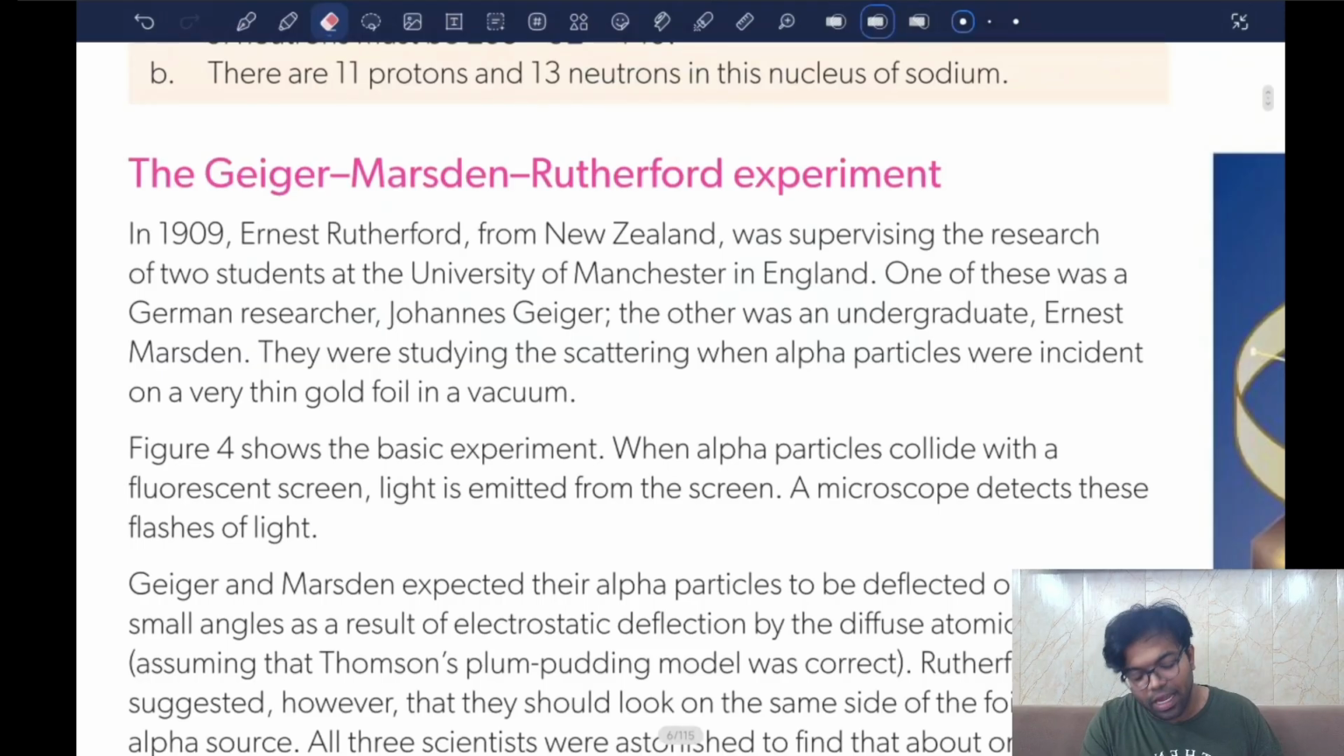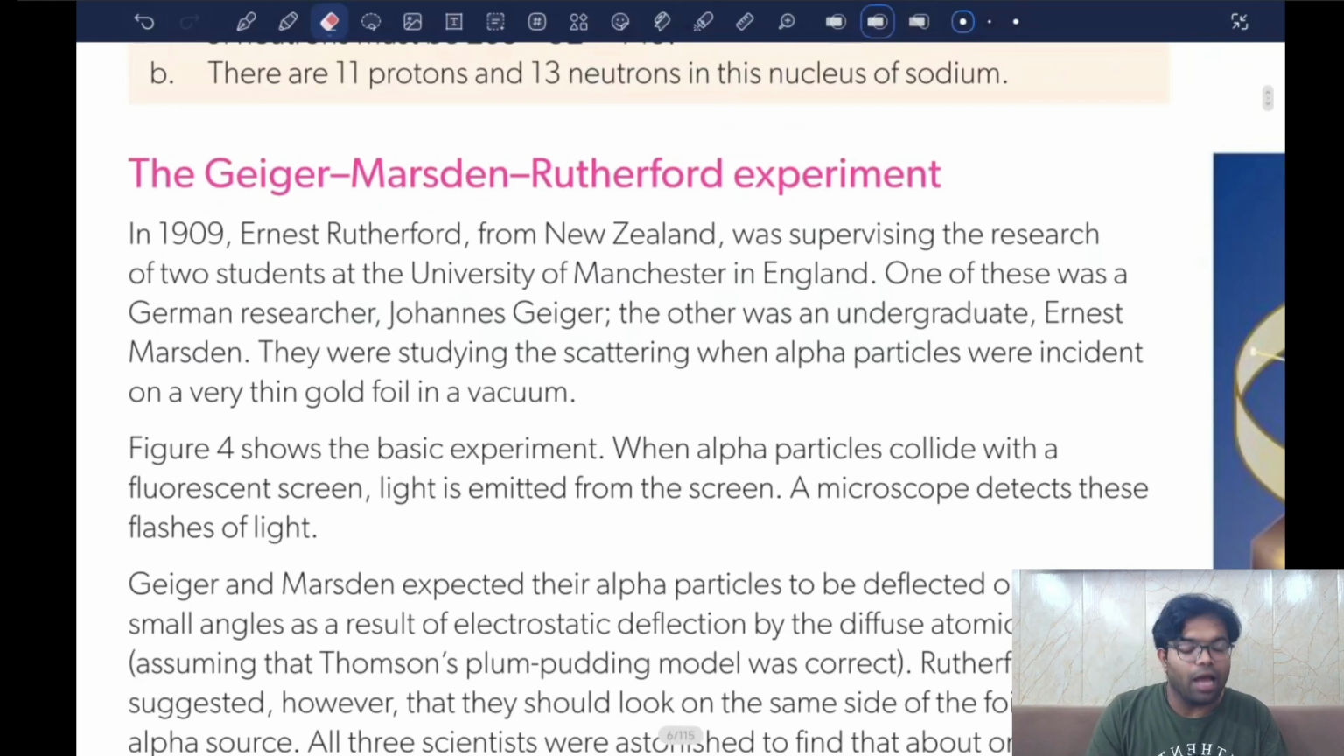The Geiger, Marsden and Rutherford experiment. In 1909, Ernest Rutherford from New Zealand was supervising the research of two students at the University of Manchester in England. One of these was a German researcher, Johannes Geiger. The other was an undergraduate, Ernest Marsden. They were studying the scattering when alpha particles were incident on a thin gold foil in a vacuum.